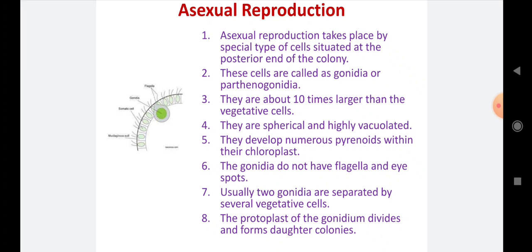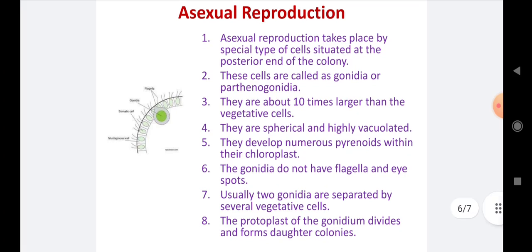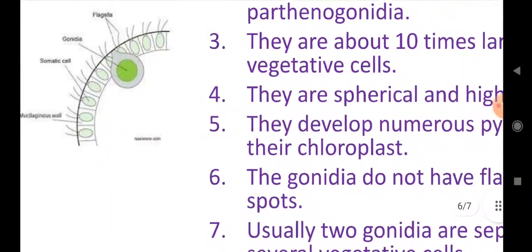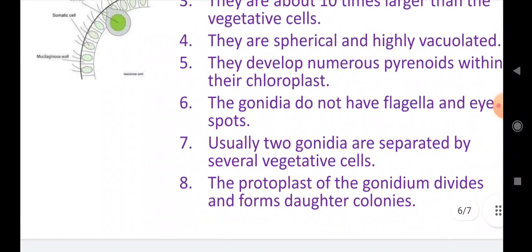Number 7, usually two gonidia are separated by several vegetative cells. You see in the diagram, this is the structure of the gonidium, which is 10 times larger than the vegetative cells, and these gonidia are separated from each other due to the activity of the nearby vegetative cells. At maturity these gonidia come outside from the colonies and germinate individually and produce a new individual colony of volvox.